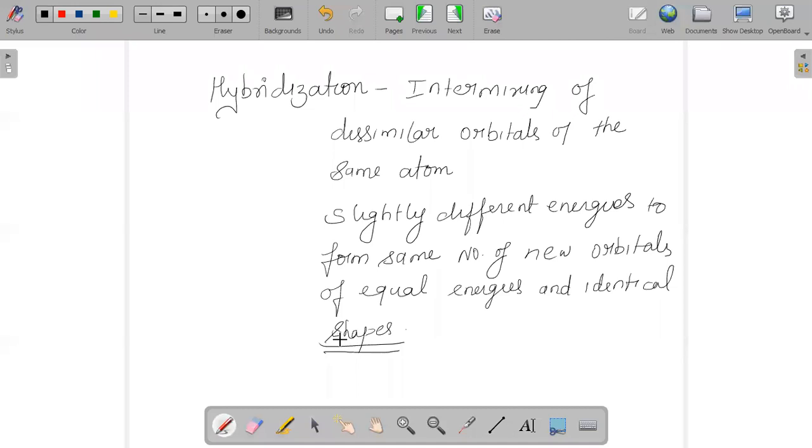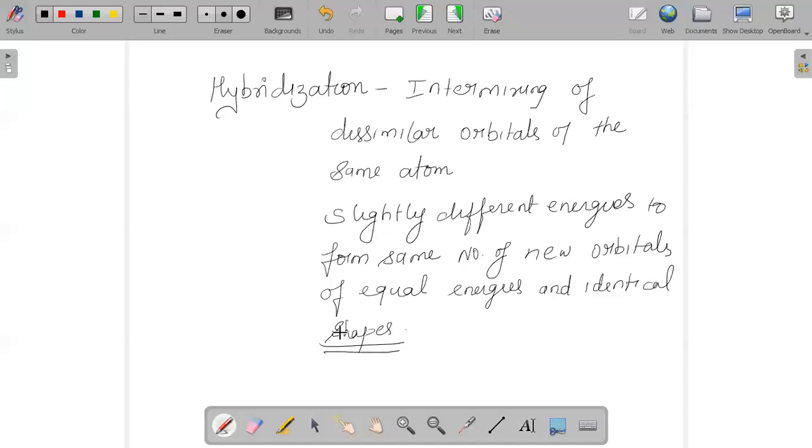And do remember, hybridization takes place only in orbitals where electrons are not being involved. The number of hybrid orbitals produced will be equal to the number of pure orbitals being mixed during hybridization. So these are all the concepts of hybridization.